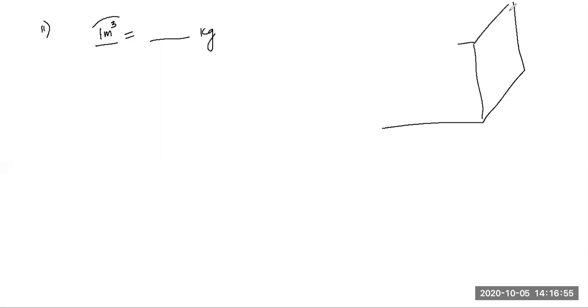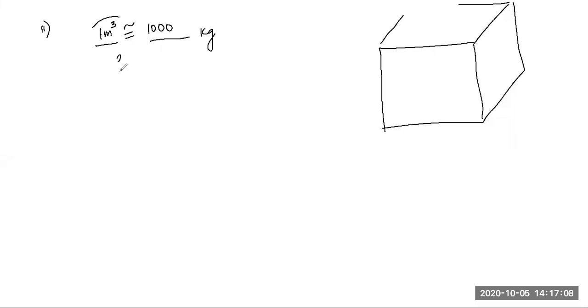Okay, students, how many kg of water does a 1 meter cube container contain? Anyone can tell? Suppose we have a container whose length is 1 meter, breadth is 1 meter, and height is also 1 meter. So how much water will be contained in that? Can anyone tell me? 1,000 liters. Beautiful. Now 1000 liters is approximately equal to 1000 kg also.